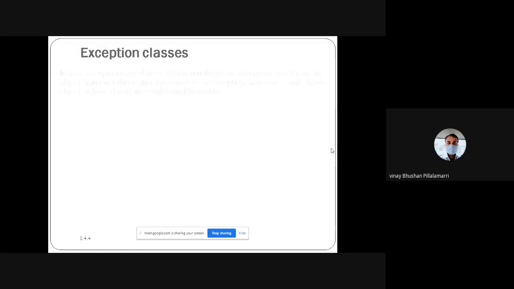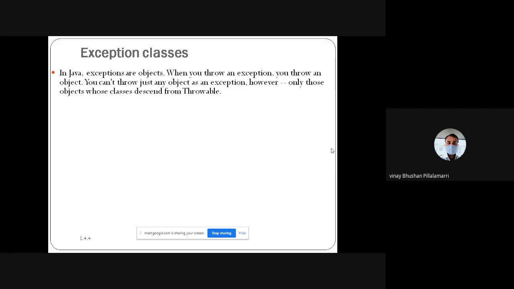And what are the exception classes? In your previous classes we discussed, twice in revision, the exception classes: which errors arise at compile time and which arise at execution time. An exception occurs on a particular object. When you throw an exception, you throw an object; it is like stopping the procedure on that object, and then the exception arises.